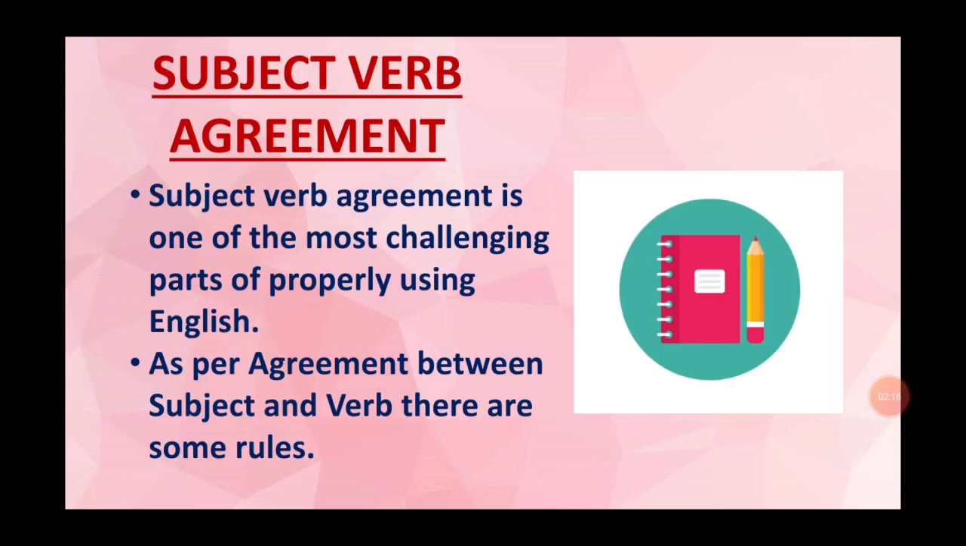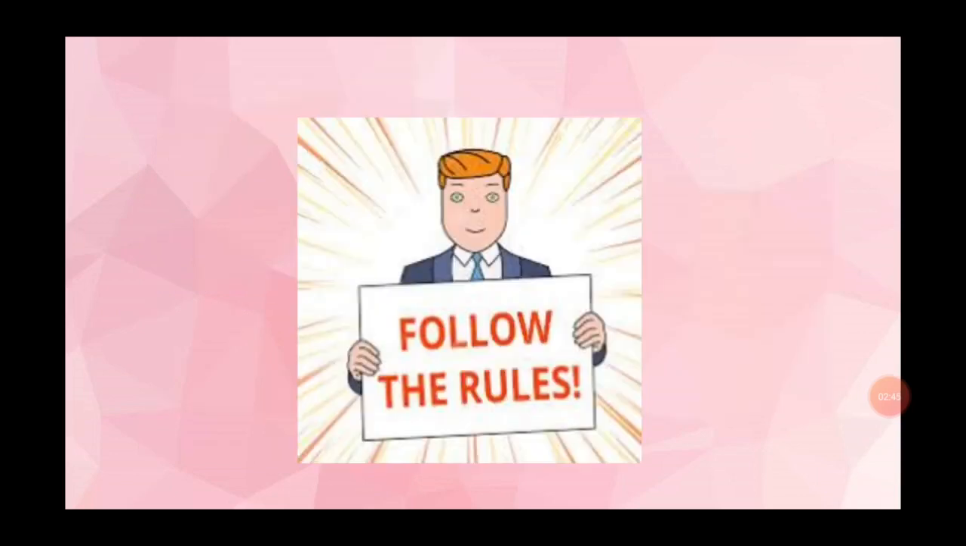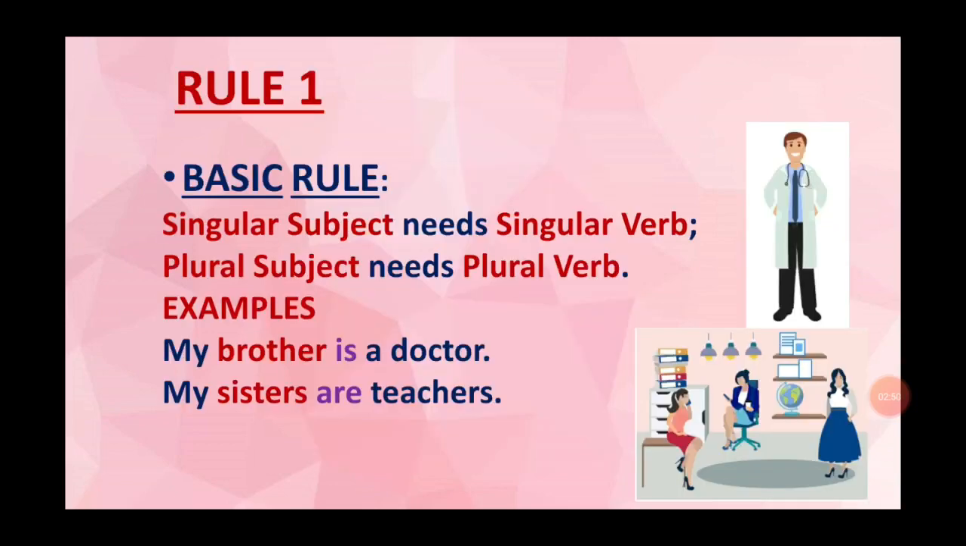Next, we will discuss subject-verb agreement. It is one of the most challenging parts of properly using English. Subject and verb agreement means that subject and verb must agree with each other in number. Like if subject is singular, then verb is singular. If subject is plural, then verb is plural. As per agreement between subject and verb, there are some rules. We have to follow the rules. Let's discuss these rules one by one.